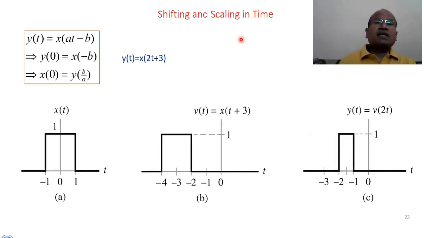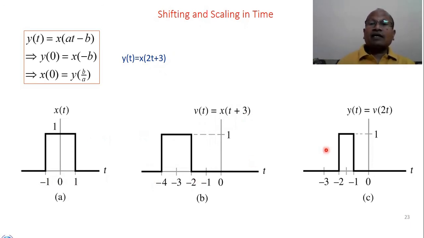Now, delay and scaling can both be performed together. Look at here, x(t). Can we write x(2t+3)? Look at here, scaling is there as well as delaying is there. So similarly, if we write 2t+3, we can make it equal to -1 or +1, and we can obtain the new values. Say from this signal, we want x(t+3), meaning t+3 equals -1. So the new value of t will be -4. t+3 is +1, t will become -2. Look at here, same signal, -4 to -2.